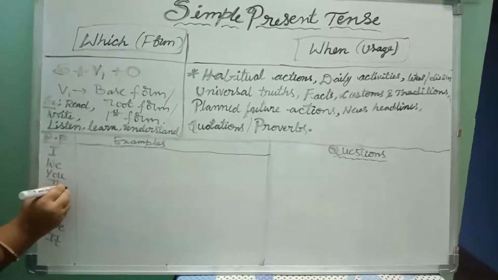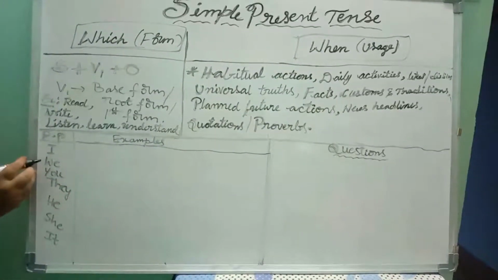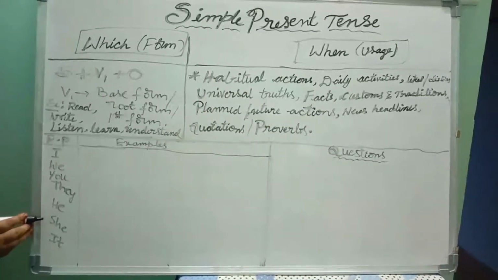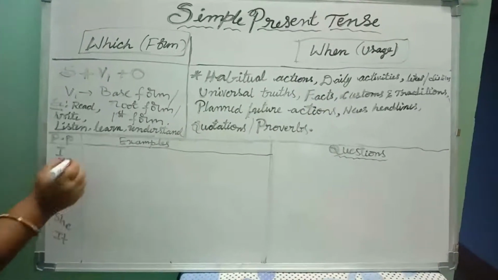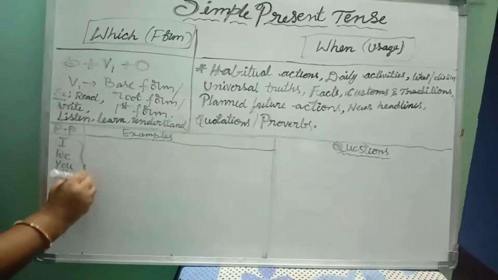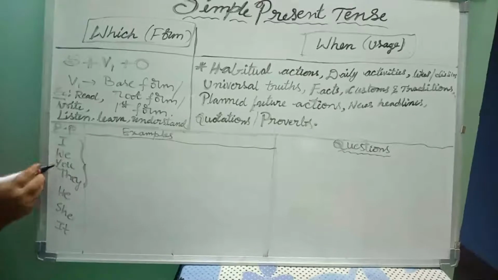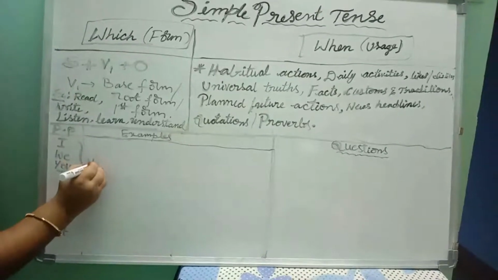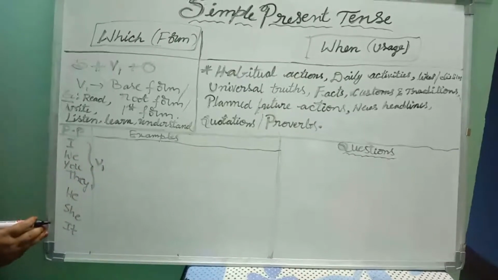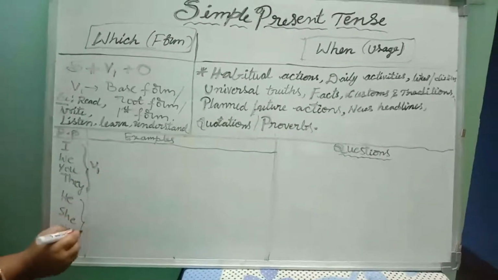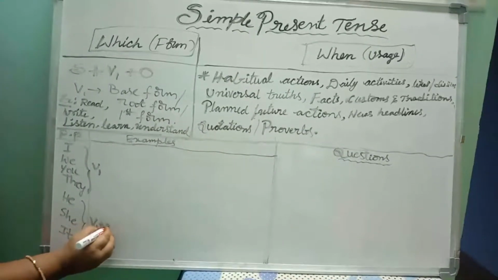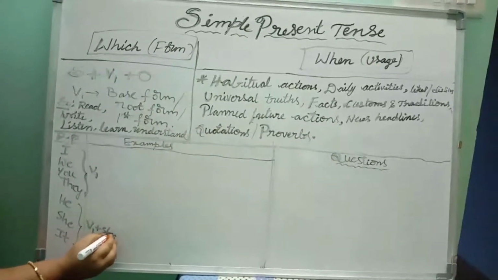I, we, you, they, he, she, it. For I, we, you and they, we use V1. And for he, she and it, we use V1 plus S or ES.